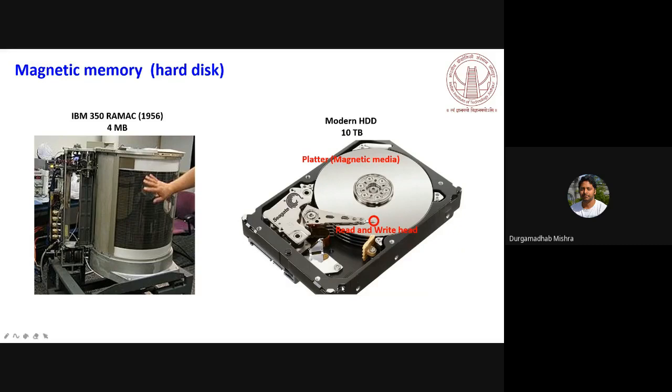But now you can store more than a terabyte of data on these small platters, and you can read and write very fast. So the accessibility is high, and the read and write speed is quite high. There is a lot of nanotechnology involved here, which led to this rapid transformation in magnetic hard disk technology.